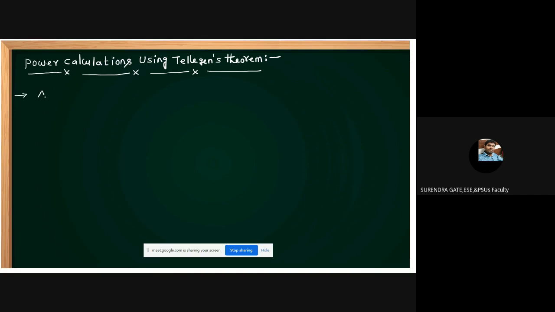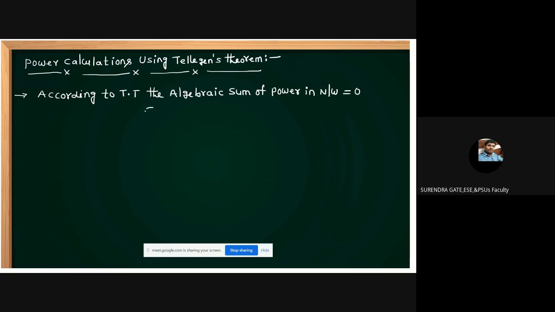Then according to Tellegen's theorem, yes friends, the algebraic sum of powers in a network equals 0.